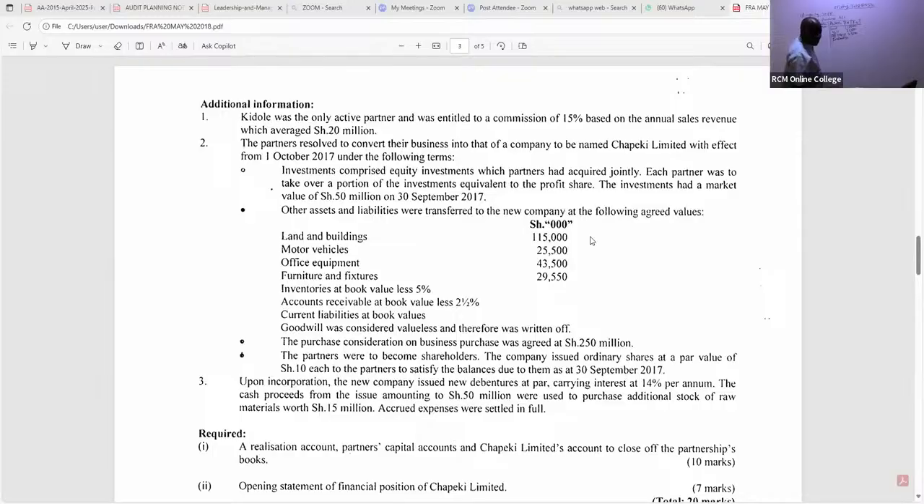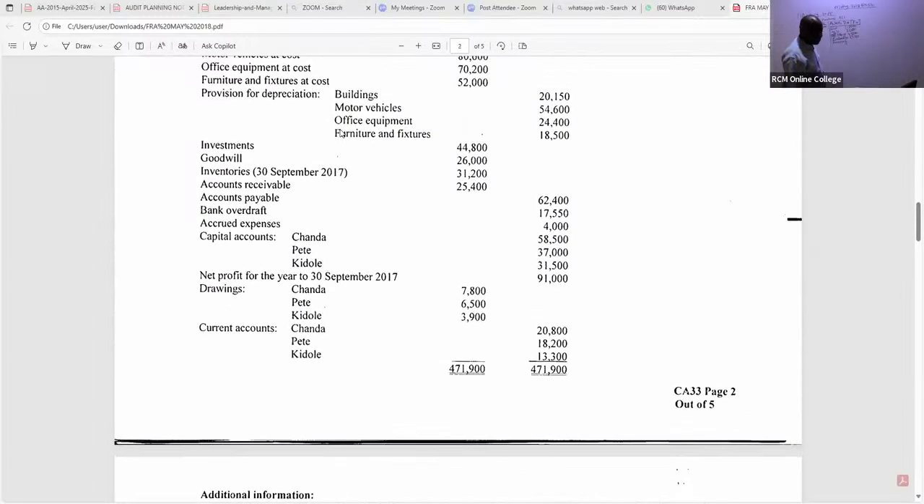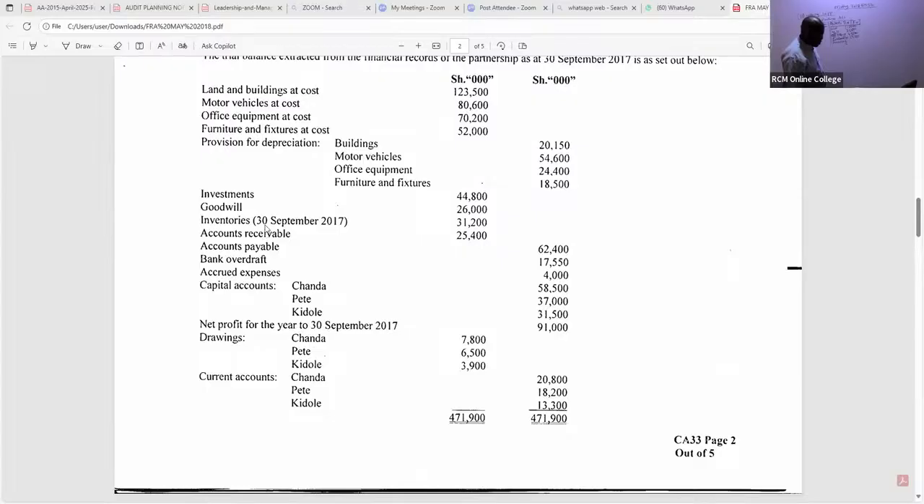I can see the fair value. Remember, we are looking at these agreed values, fair value. So that is 29,550. Thank you so much. Here we also took inventories. You can see inventories, book value less 5%. So now we are taking the new values. The book value of inventory is here.